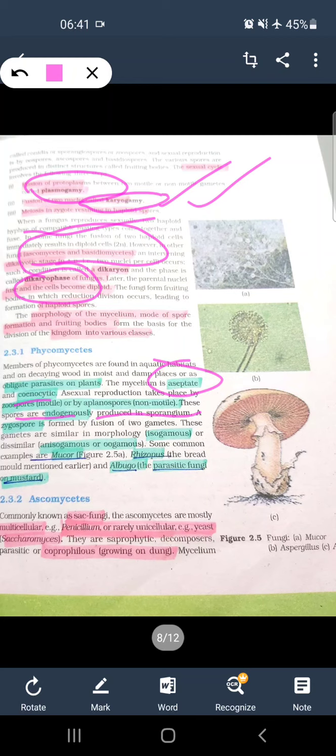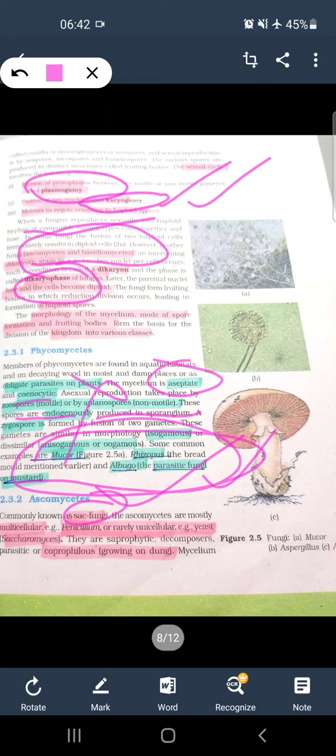Examples: Mucor, Rhizopus, Albugo, that is a parasitic fungus on mustard. These examples are very important. Mucor, Rhizopus and Albugo. Ascomycetes: sexual way is absent here. Ascomycetes are commonly known as sac fungi. Penicillium and yeast, that is Saccharomyces, are examples of this. They are saprophytic, decomposers, or coprophilous, that is growing on dung.